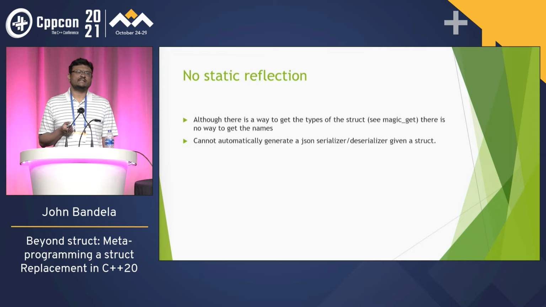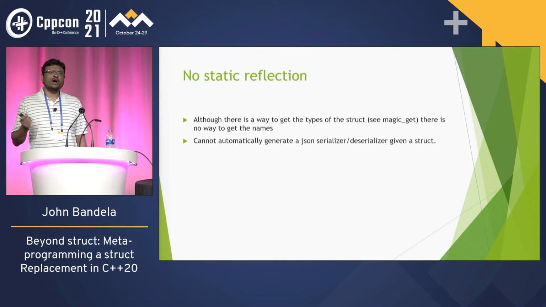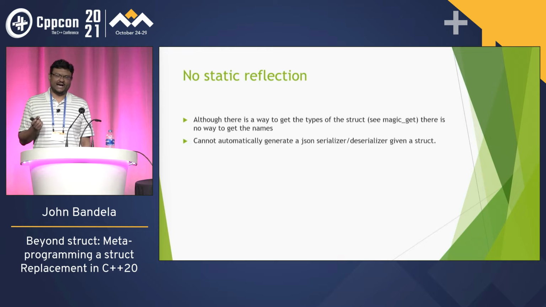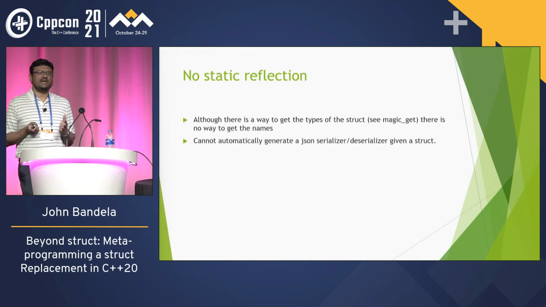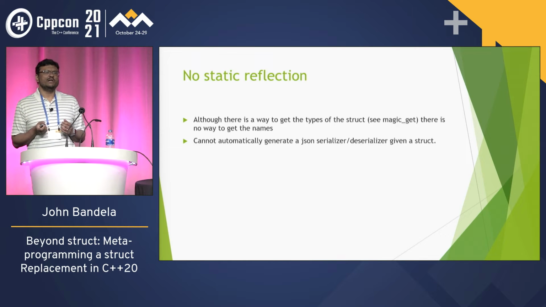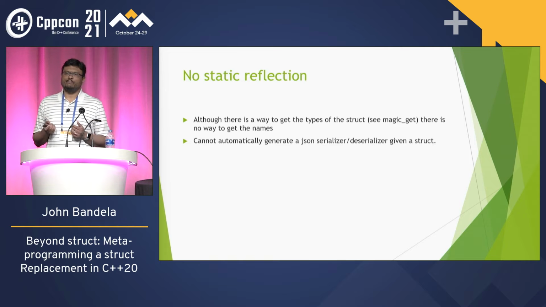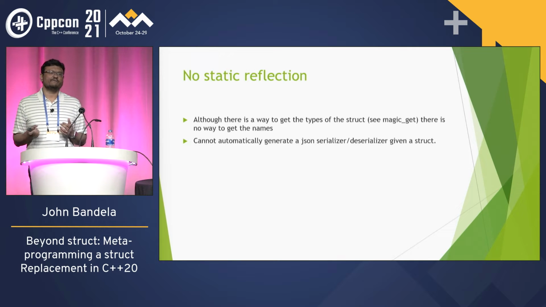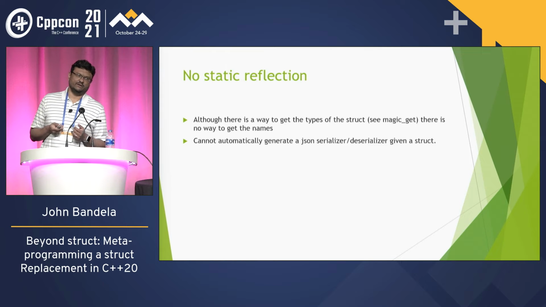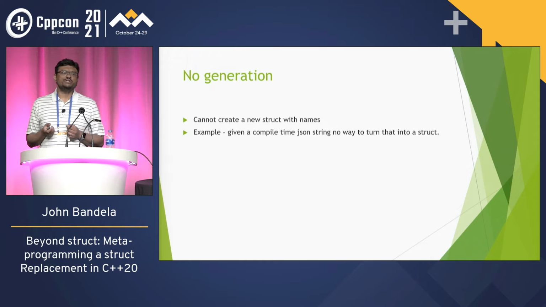All right. So let's look at static reflection. There have been talks here at CppCon about how you can get some type of static reflection by using or abusing structured bindings. There's something called magic get, which will get you a tuple out of a struct. However, you don't have the names of the members. There's no way to get that. So if you want to write, for example, something that will automatically read to and from JSON, you can't. You had to use some macros or provide other information about the names of these fields.